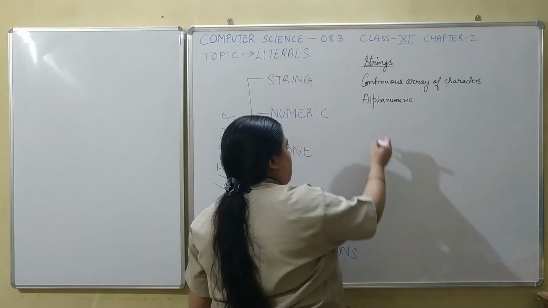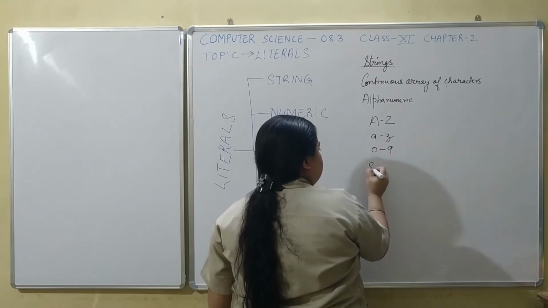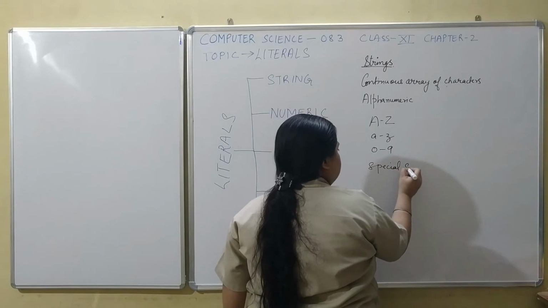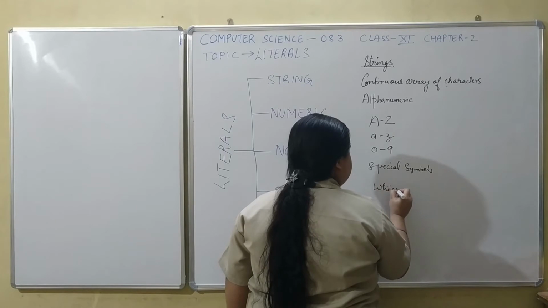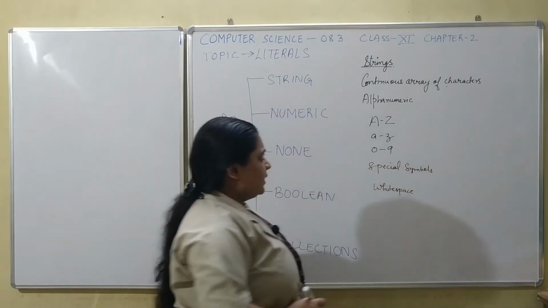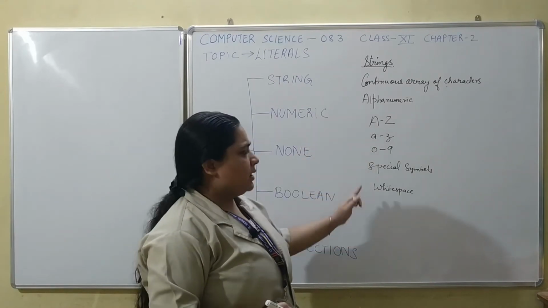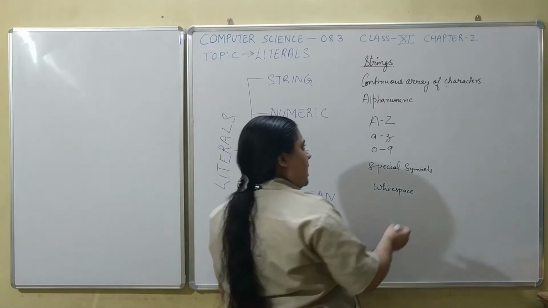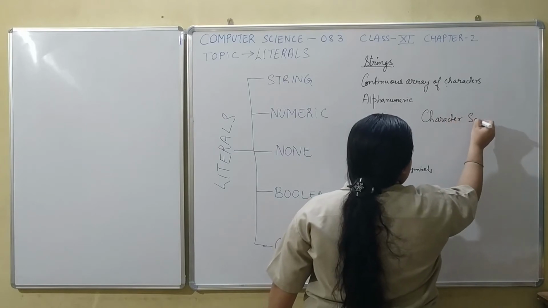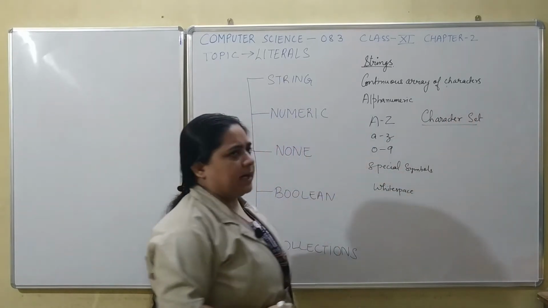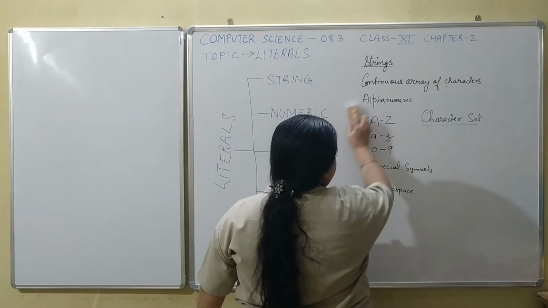That is, they can consist of capital A to Z, small a to z, digits 0 to 9, special symbols, and also white space characters. So strings are a continuous array of any of these constructs. You can also say that the entire Python character set is used to create strings. So let us see how strings are represented.